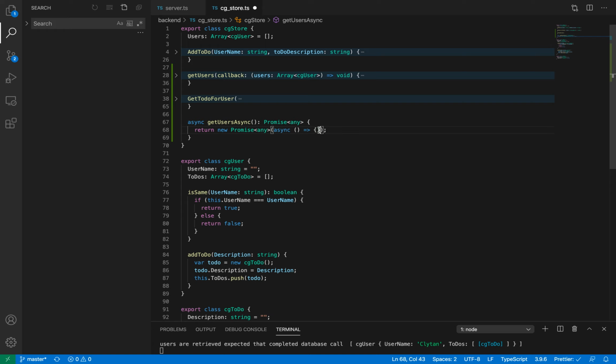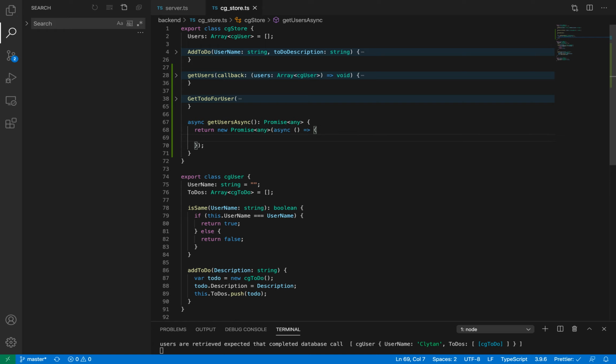So the logic to retrieve data from a file or from a DB, right? You have to write it inside the async function. So when you said whatever logic you want to write, you can write it here. What logic? The logic of retrieving data from a file or from a DB, right? Yes, write that logic inside here.